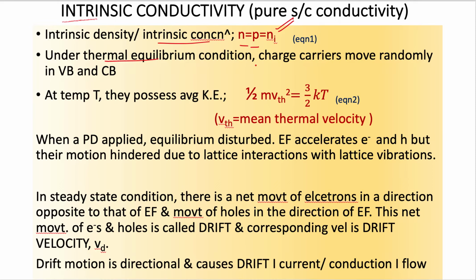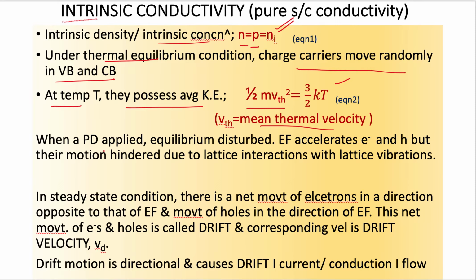Under thermal equilibrium condition, charge carriers move randomly in the valence band and conduction band because no external field, no external thermal or optical energy is applied onto the material. At temperature T, they possess average kinetic energy, which is given by half m v squared, due to the application of thermal energy. So half m vth squared is equal to 3 by 2 kT, which is the thermal kinetic energy, and vth represents the mean thermal velocity of the electrons or charge carriers.